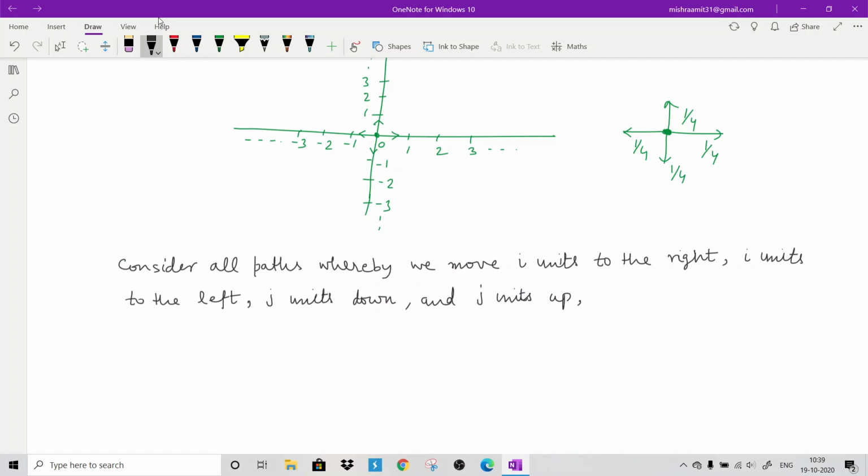Of course we consider that 2i plus 2j equals n.